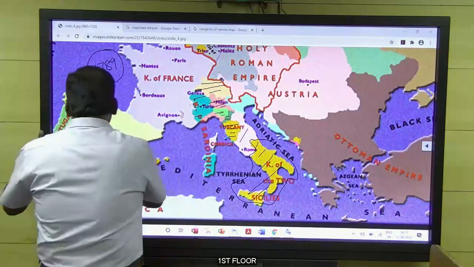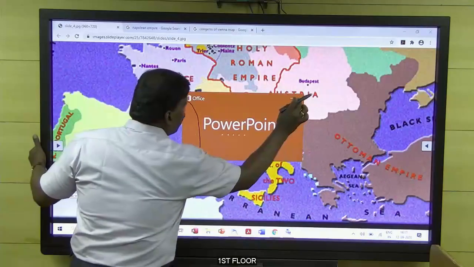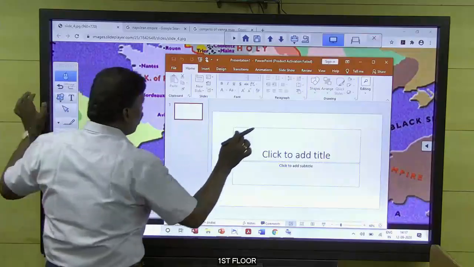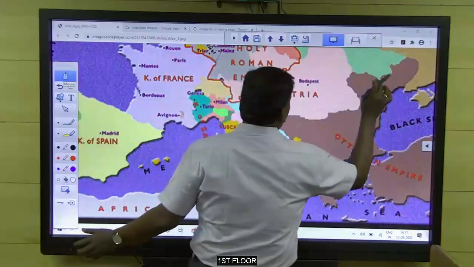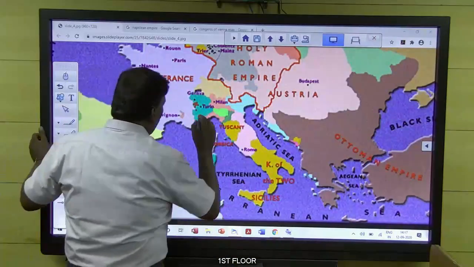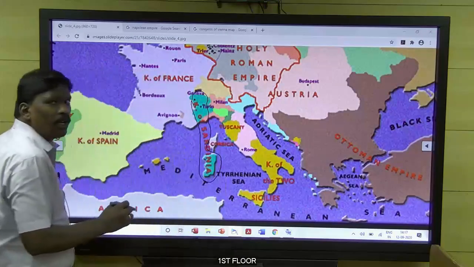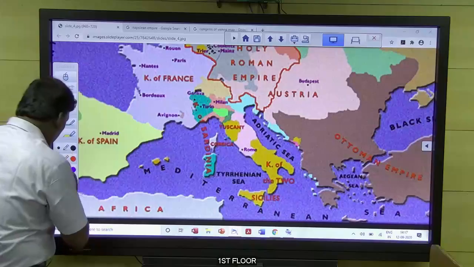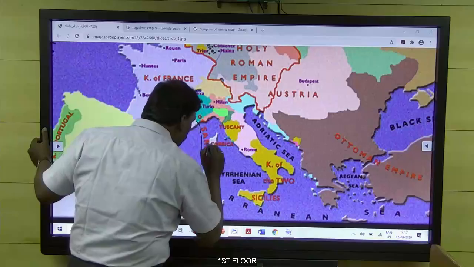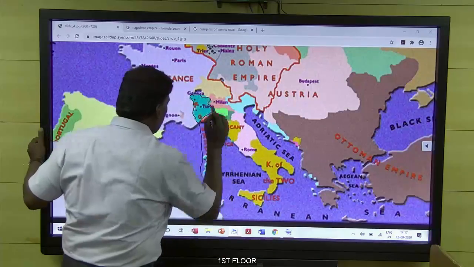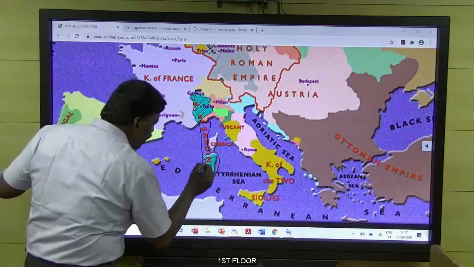See, this is the Kingdom of Sardinia. This light green part is the Sardinian kingdom. I wrote there one word, Austro-Sardinian War, and that is Sardinia.